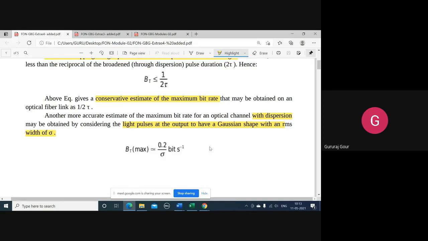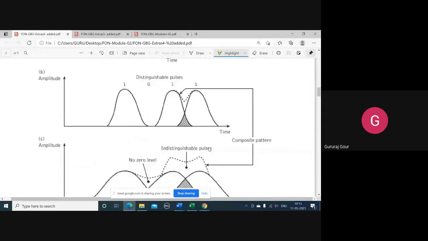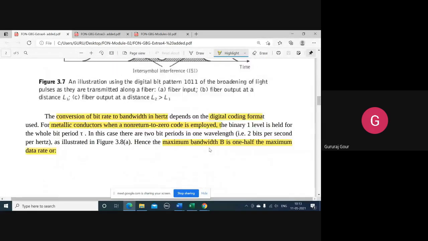We discussed dispersion in terms of ISI, intersymbol interference, and we took up the measure, the maximum bit rate, when no overlapping is happening and when overlapping is happening. We got two formulas respectively. So this is ISI.